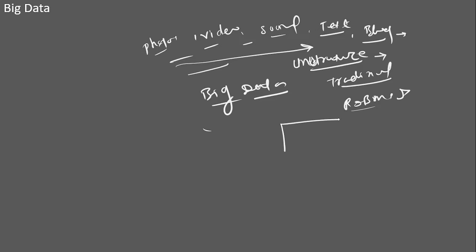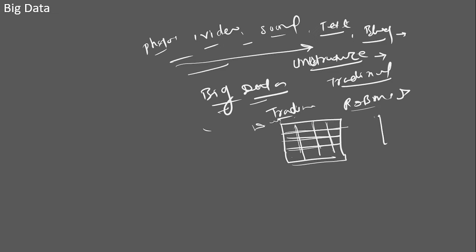Now I told you data gets stored into RDBMS in the form of rows and columns. This is a table, like an Excel sheet. If you want to understand better, open your Excel sheet and create one table. So data gets stored into rows and columns in a structured way, right? And we are talking about big data here now. Data gets stored into rows and columns in the traditional way.